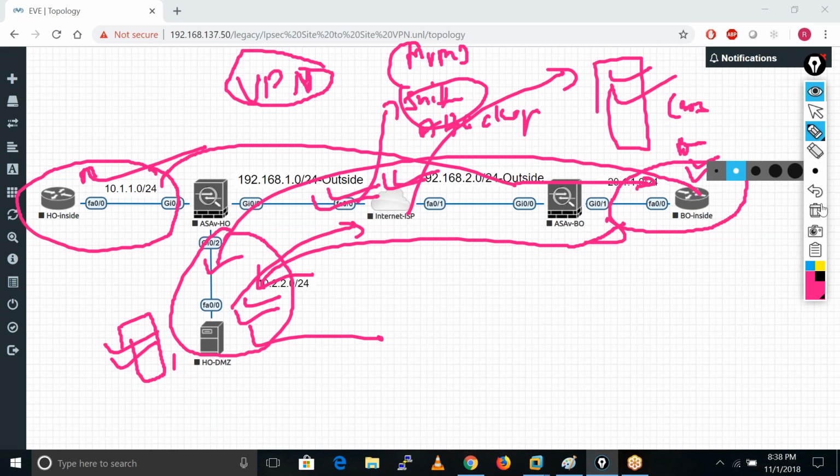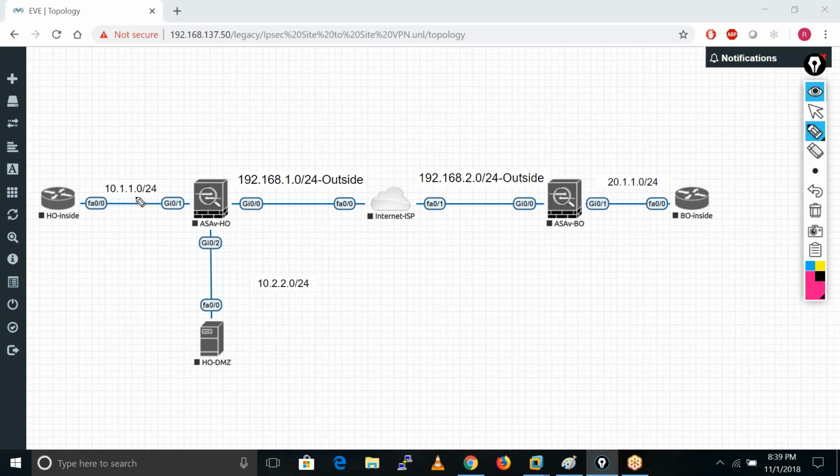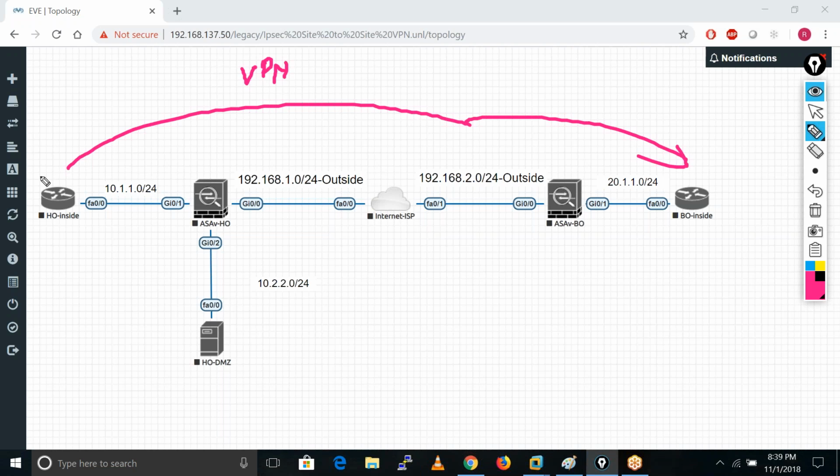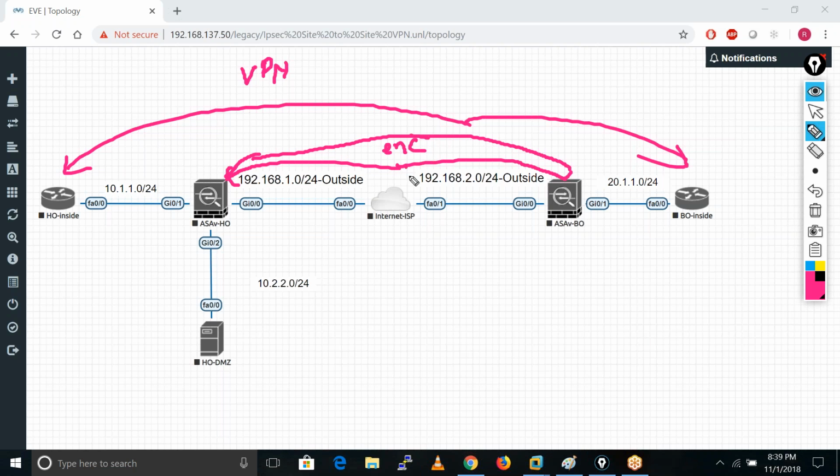Okay, so for avoiding these kinds of problems, we use a VPN. So what happens in case of VPN? The communication which is happening from this guy to this guy, from inside to branch, from head office to branch office, that communication is encrypted and hashed between these two peers. Okay. So this traffic is encrypted and hashed. I will tell you what is the encryption and what is the hash.